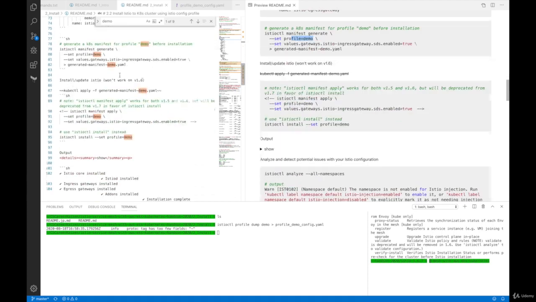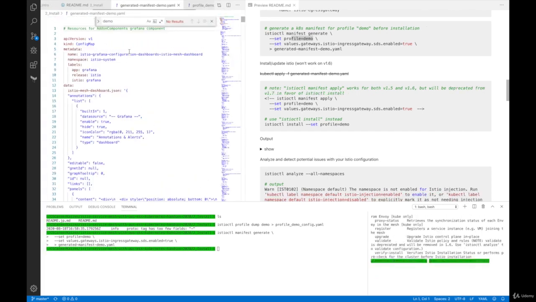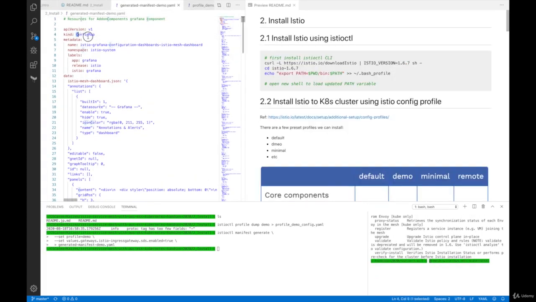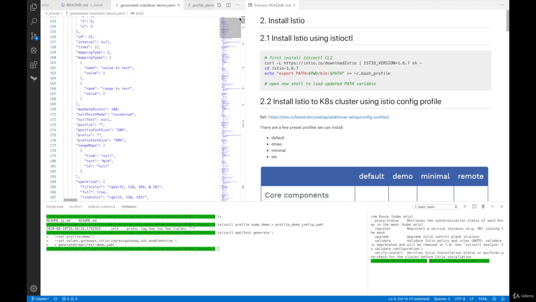So let's do that. From here, grab the entire command, paste it in here: istioctl manifest generate --set profile=demo, and save it under generated-manifest-demo.yaml file, hit enter. This is going to save into a new file called generated manifest. And inside here, all the resources and objects are Kubernetes objects. So you see here ConfigMap is one of the kinds. And if you scroll down, this is a huge file.